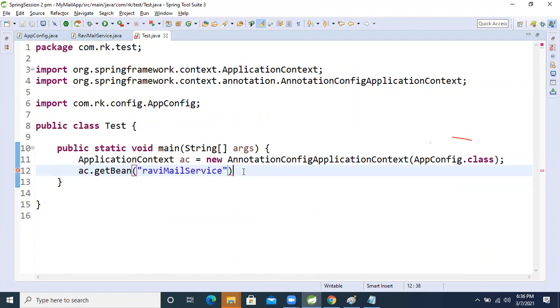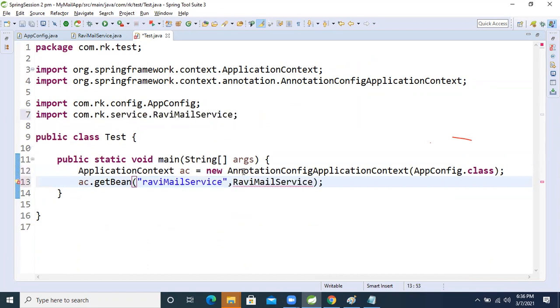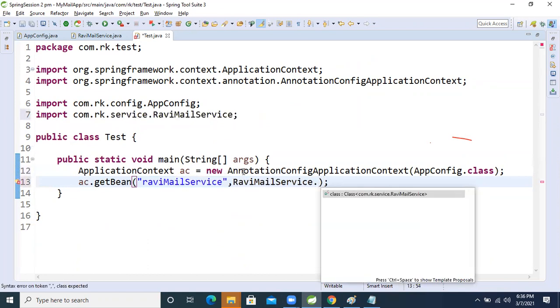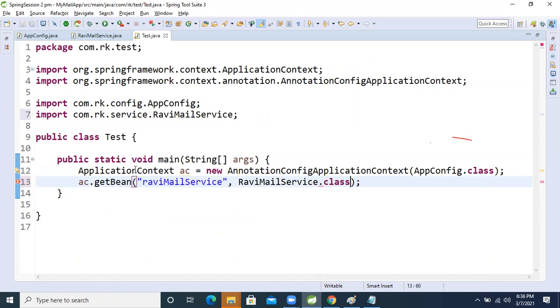After that, to avoid typecasting, we pass RaviMailService dot class. It will return the same class object. RaviMailService mail. Okay, now that is completed.